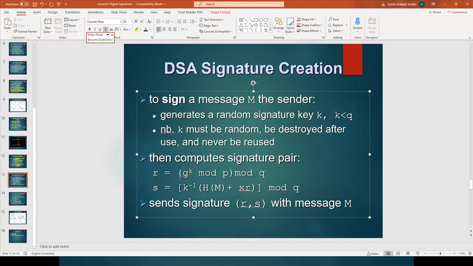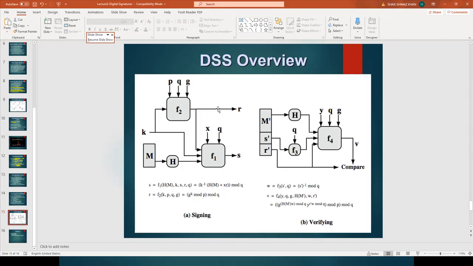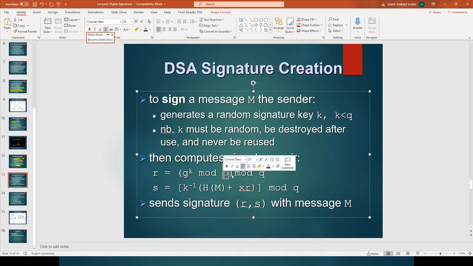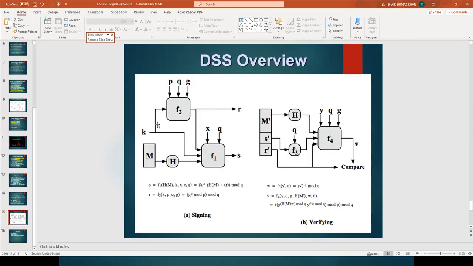The function takes G, P, Q and K as the input, and it produces R.